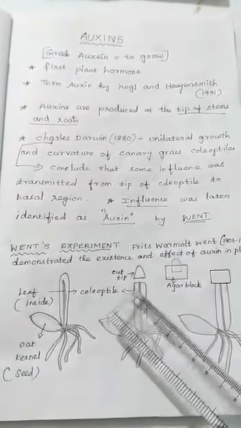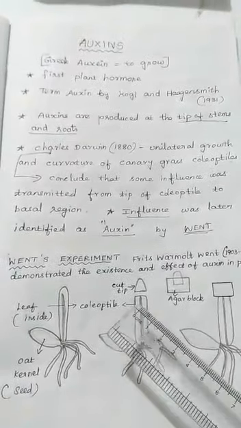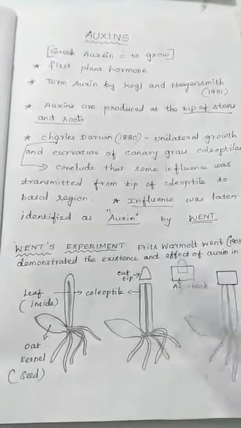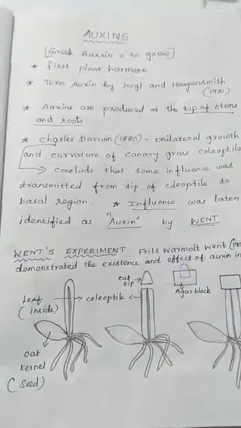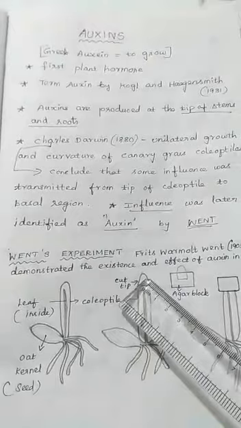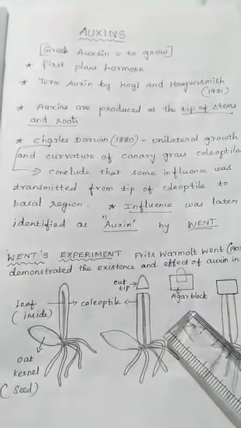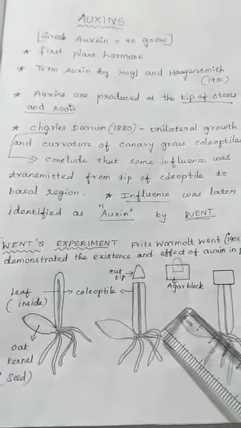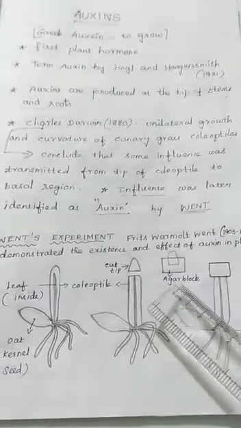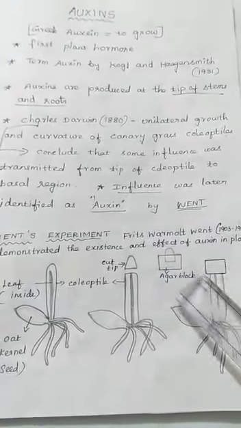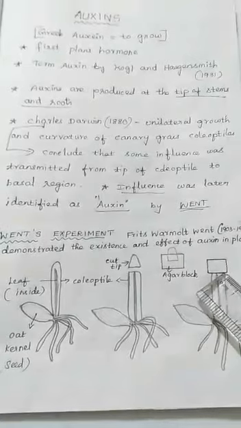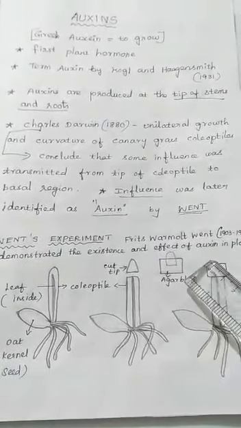Then in his second experiment, he placed an agar block on the decapitated coleoptile tip. Here also nothing happened, it did not grow. In the third experiment, he kept the detached coleoptile tip on the agar block. Then in his fourth experiment, he placed that agar block on the decapitated tip. Then he found growth.